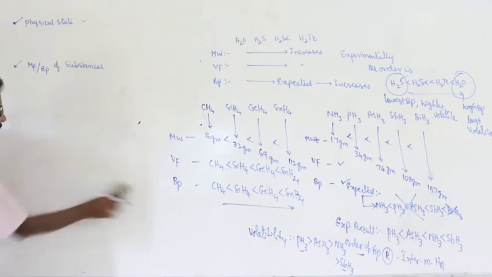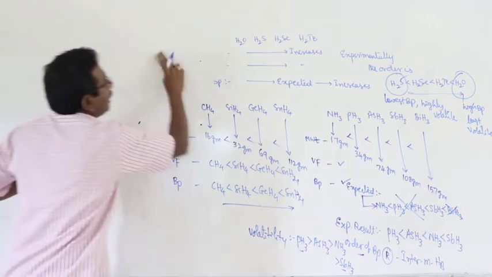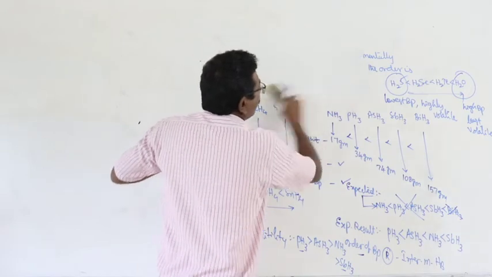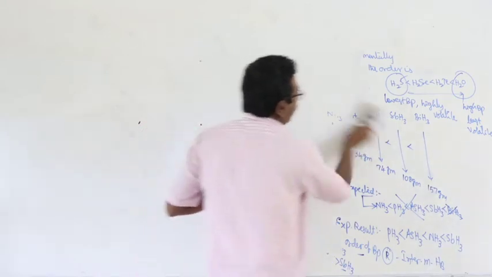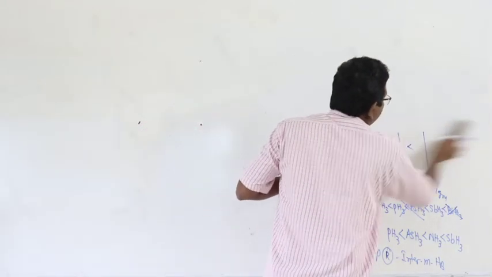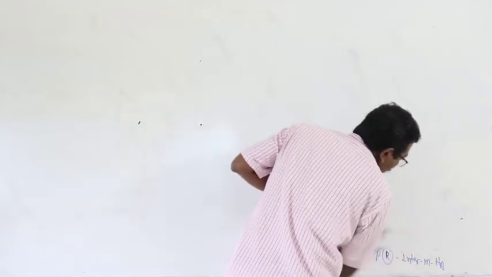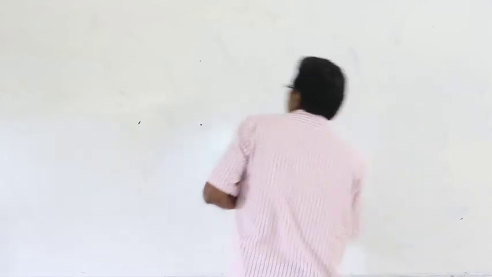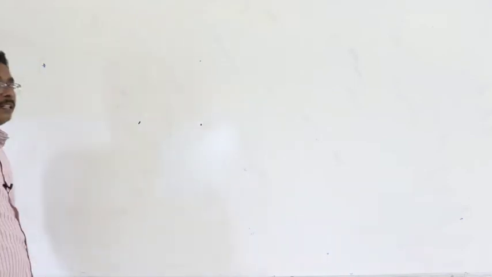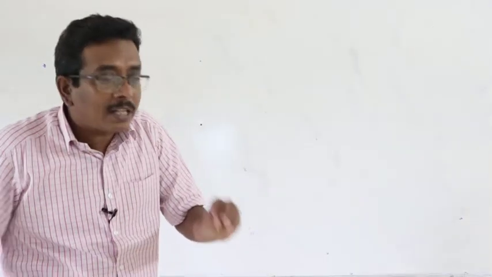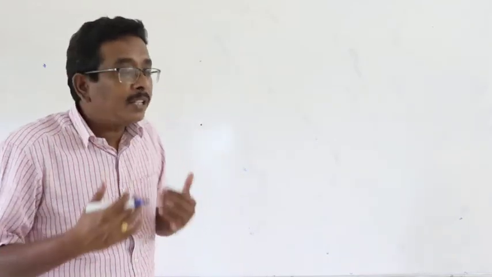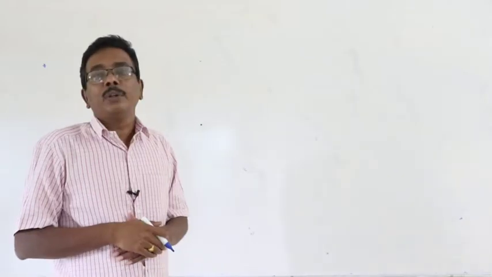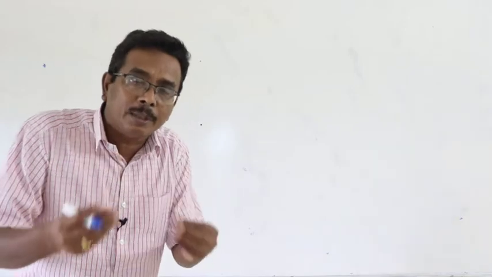And next one, solubility. What about the solubility of glucose, solubility in water and solubility of other compounds like paranitrophenol and orthonitrophenol, etc.? At the very beginning I gave one important statement: alcohol is miscible with water, readily soluble in water, because of the formation of intermolecular hydrogen bonds with the water molecules.